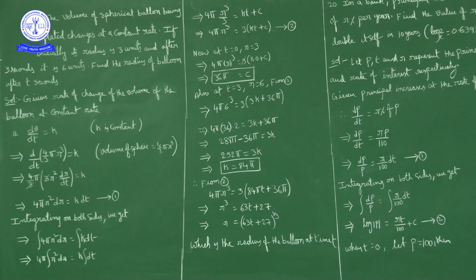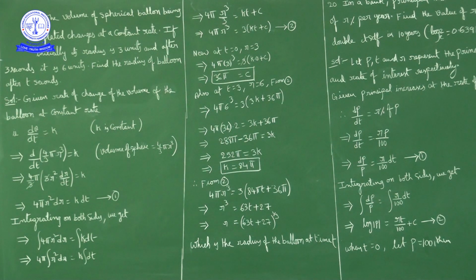But we have to find here the integral constant c, and the constant rate K at which volume is changing. These two we have to find. For this, to find out these two, we need two conditions.